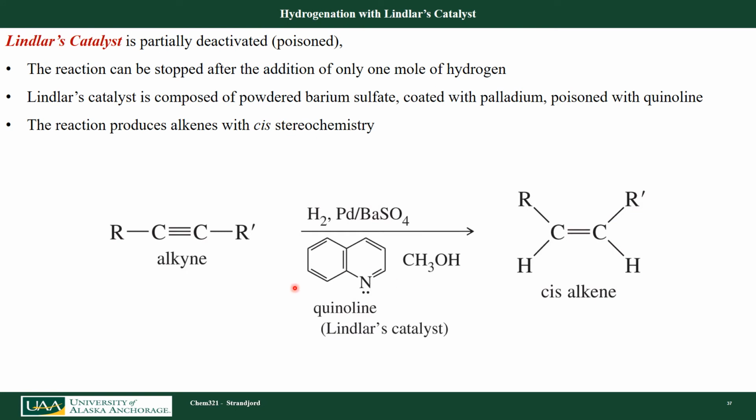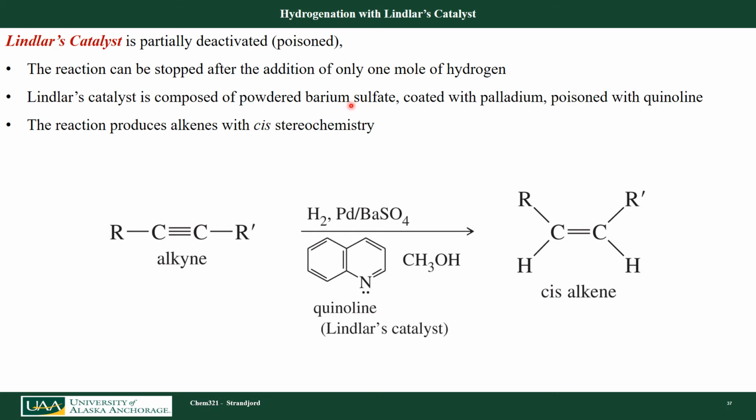One way to do that is using something called Lindlar's catalyst. Lindlar developed this catalyst where he takes H2 and the catalyst palladium, which is suspended on a barium sulfate complex, and he adds in a base called quinoline in a methanol solvent. What he found is that he can stop the reaction just about stoichiometrically at the cis alkene. It does not proceed on to the alkane. So the reaction is stopped after the addition of only 1 mole equivalent of hydrogen.